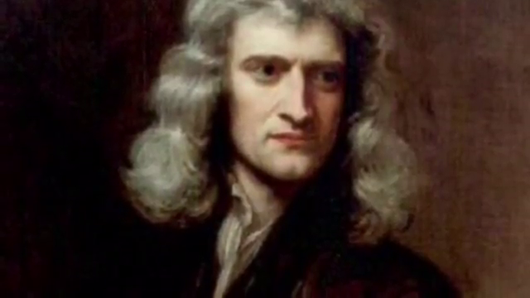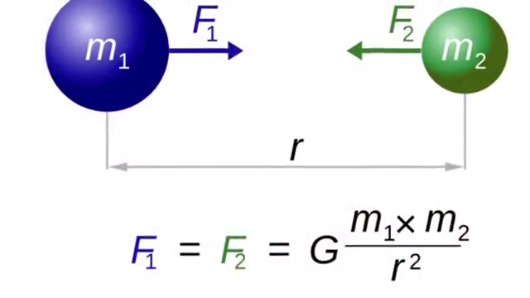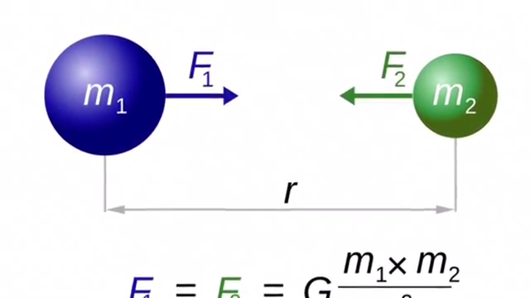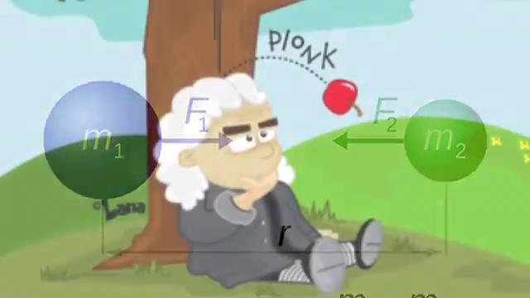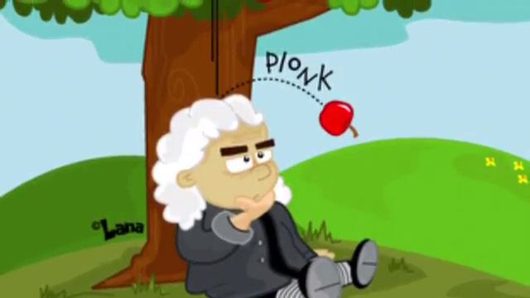Sir Isaac Newton. Newton is very well known for developing the law of gravity. He's the first person to understand and explain the theory. Most people would have heard of a popular story that Newton was sitting under an apple tree and an apple fell on his head, and he suddenly thought of the theory of gravity.